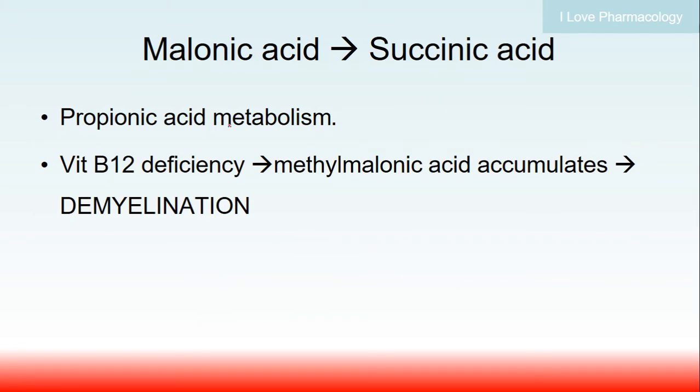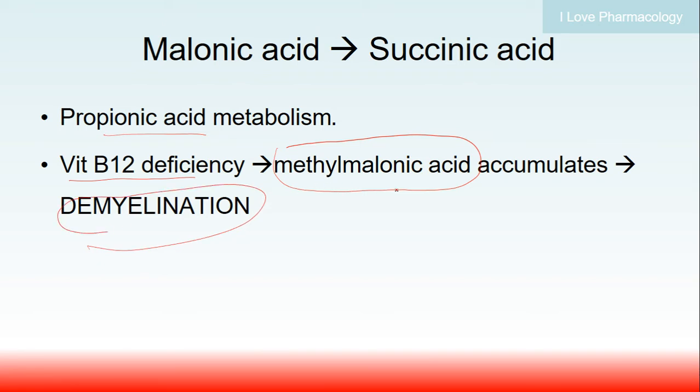It is also required for the conversion of methylmalonic acid to succinic acid, which is an important step in propionic acid metabolism. Deficiency of vitamin B12 leads to accumulation of methylmalonic acid, which is mainly responsible for demyelination.